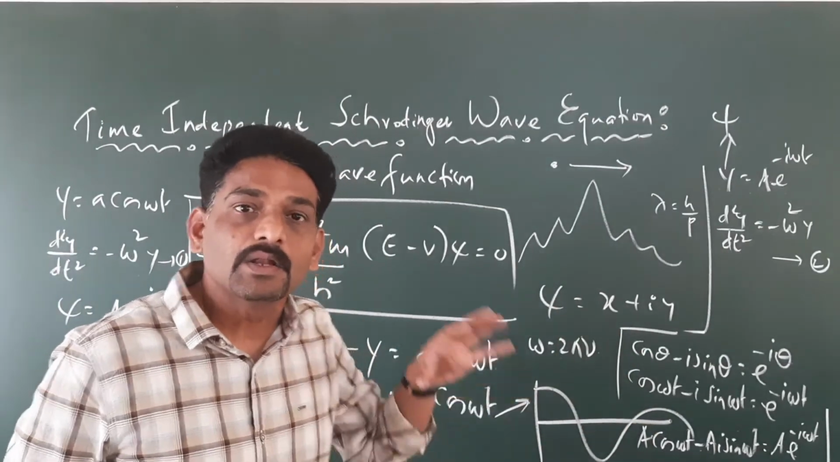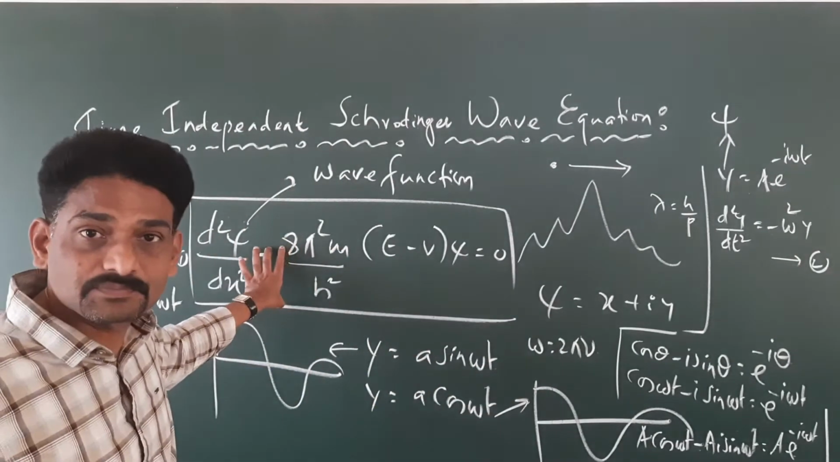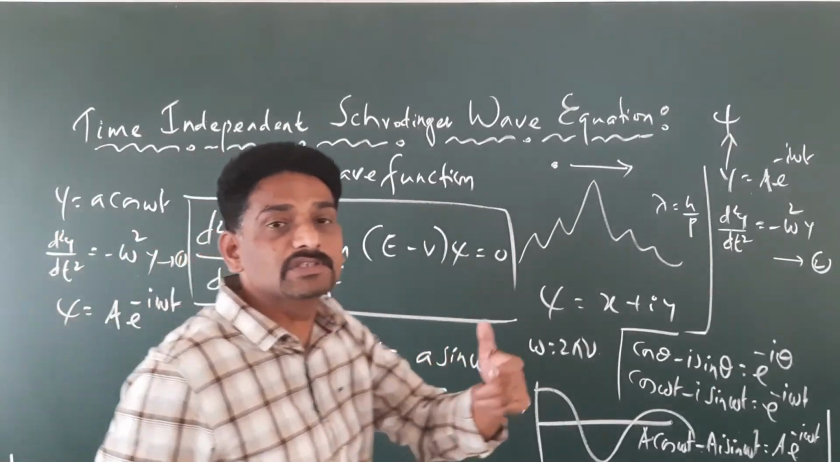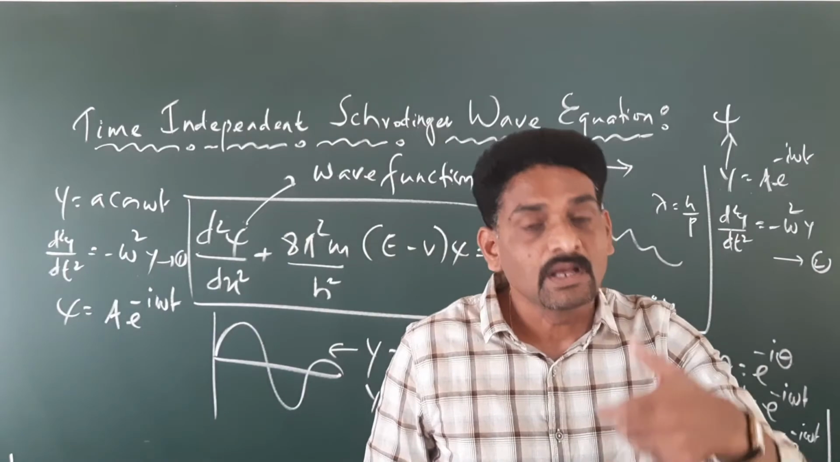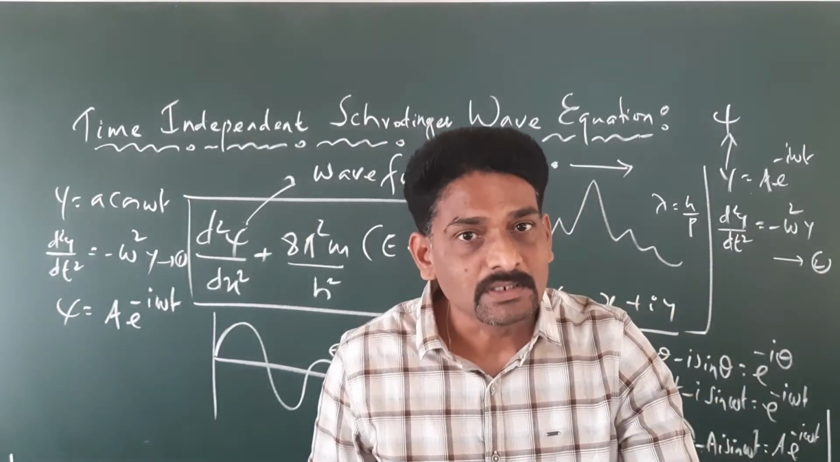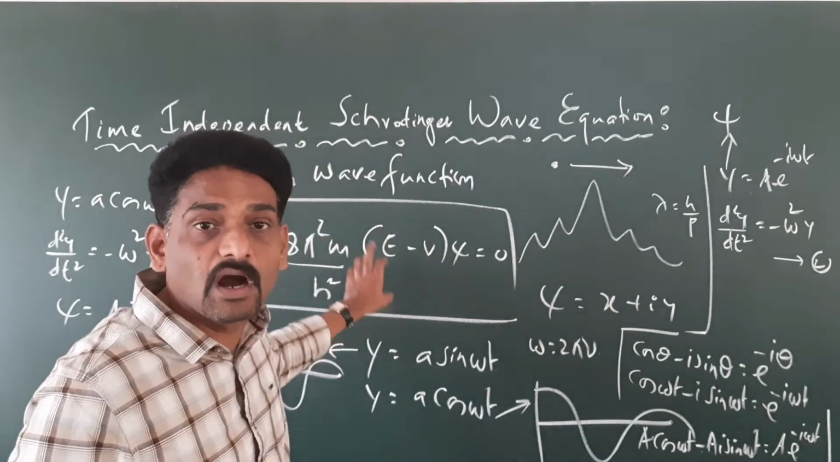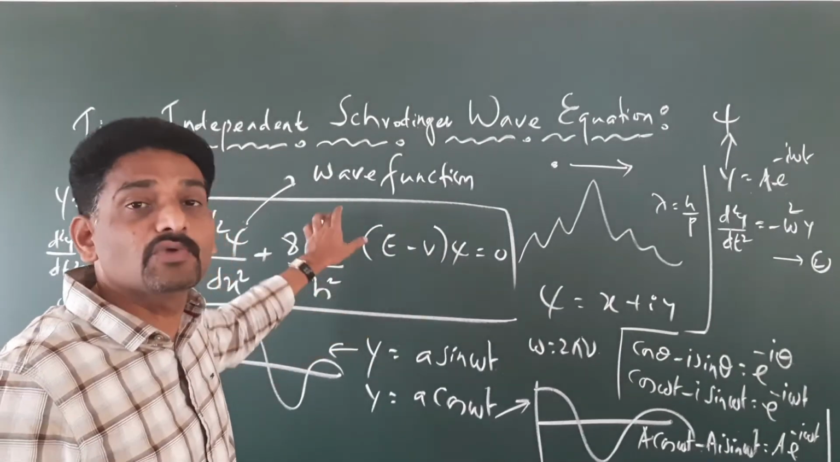Right? Now we have to derive this equation, that is, the time-independent Schrodinger equation in one dimension or in three dimensions. So that is the main job, the derivation of this equation. How do we get this equation? That we have to derive.